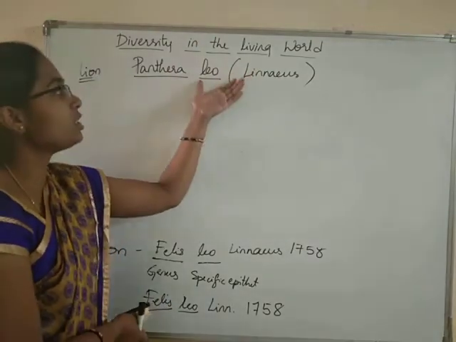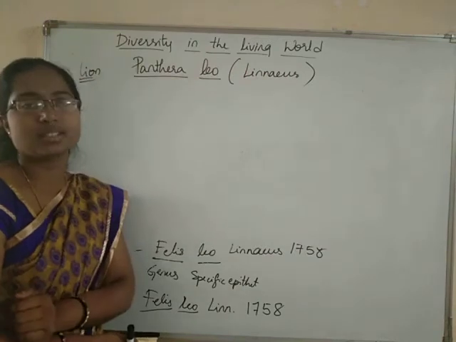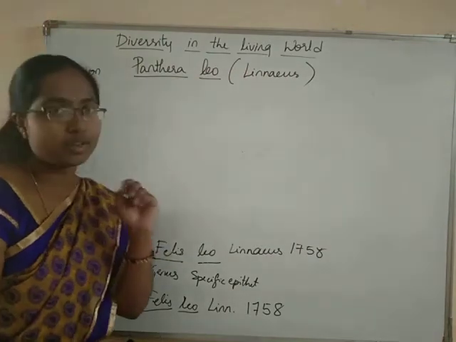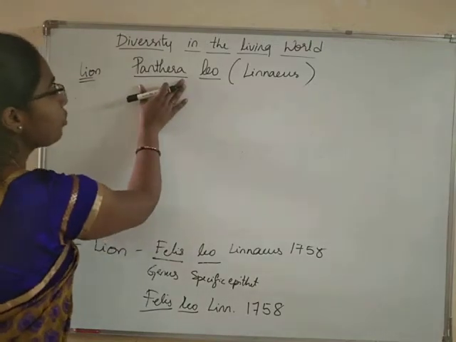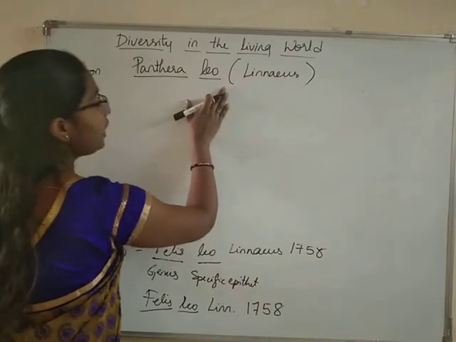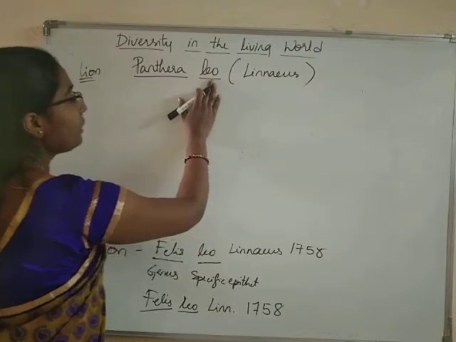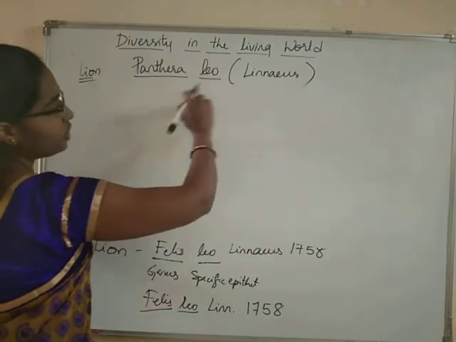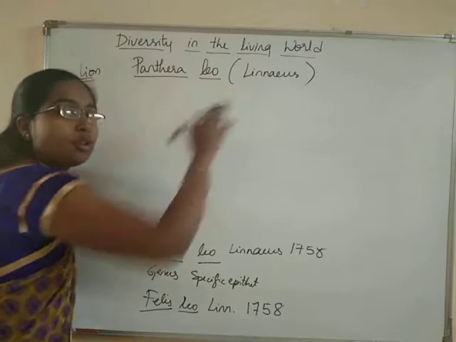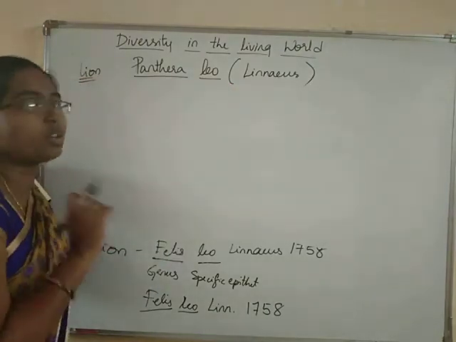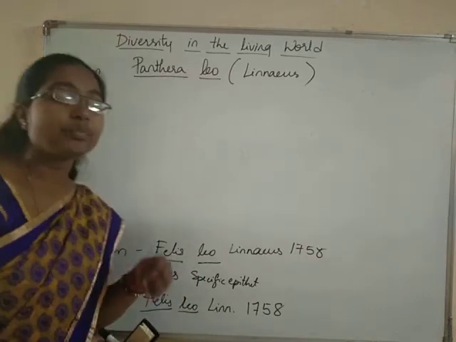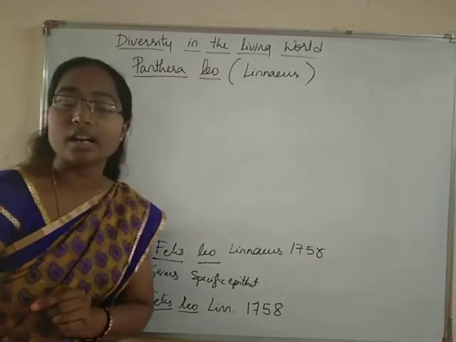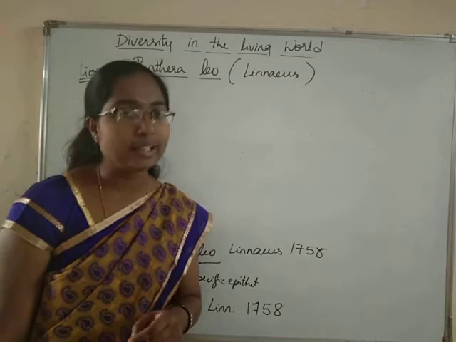Earlier this species was included into a wrong genus by this person. So now this is the original name of lion, Panthera leo. Leo was wrongly placed into some other genus by Linnaeus, but he is the person who first described it. This is what we understand from this kind of naming pattern. So this is all about the binomial nomenclature, students.